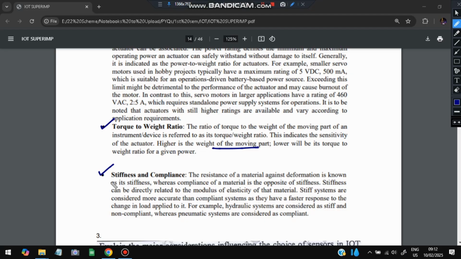Okay, that thing is required, stiffness and compliance. Because the actuators will be deployed in some conditions where there can be high temperature or a large amount of forces. So this is also one important concept which is taken into consideration while deciding the actuator.